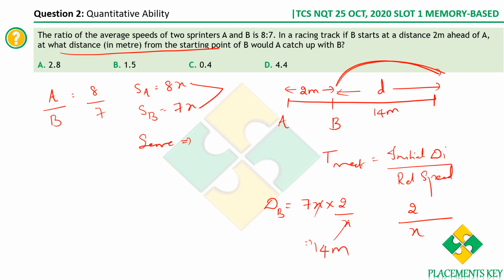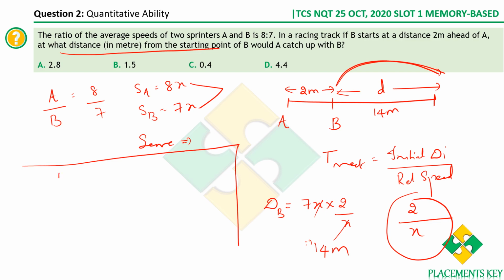This is one way of solving, where we first calculate the time of meet, which is initial distance by relative speed. You get the time, you know the time and you know the speed of B, so that you get the distance traveled by B, which is 14 meters. Or you can always go ahead with the conventional method.